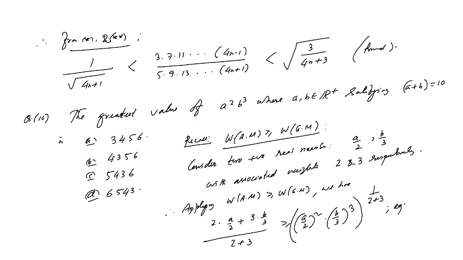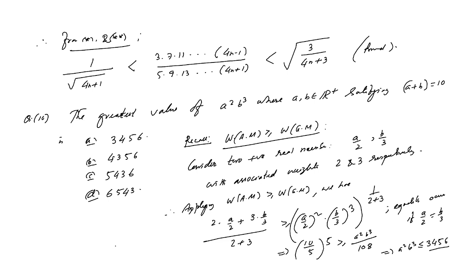Equality occurs if a by 2 equals b by 3. So now this will be (10 by 5) whole to the power 5, greater than or equal to a squared b cubed by 108. This implies a squared b cubed is less than or equal to 3, 4, 5, 6. It is a simple calculation. So the greatest value is 3, 4, 5, 6. Option A is correct, and all other options are false.